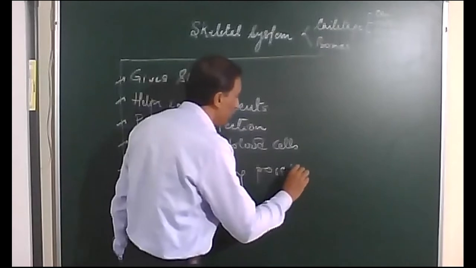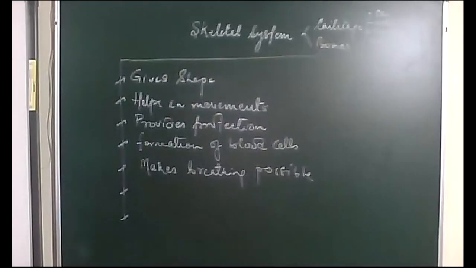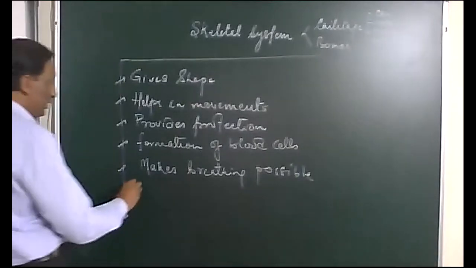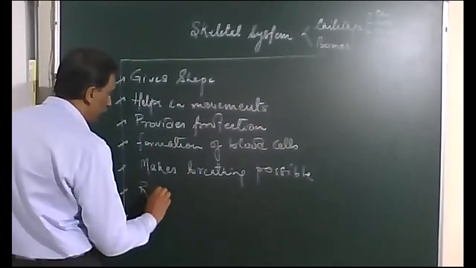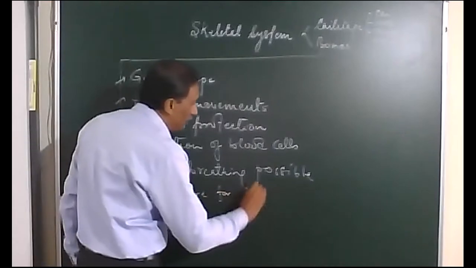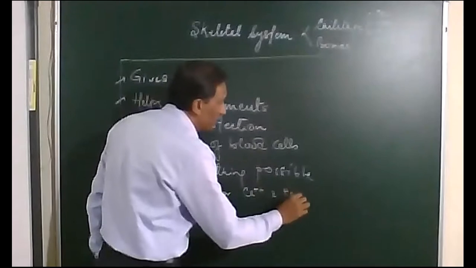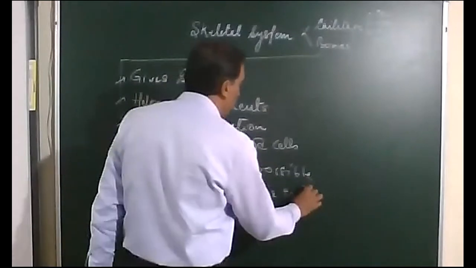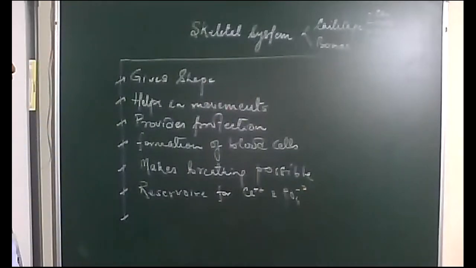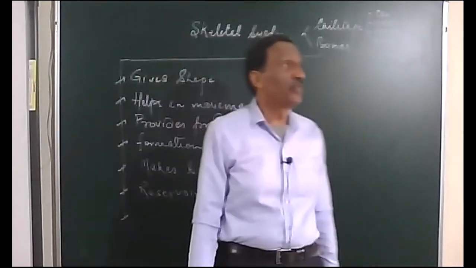Otherwise, it would never have been possible without the rib cage. The inhalation and exhalation would never have been possible. Then it is a reservoir of calcium and phosphate ions, PO4. So this is again an important function of the skeletal system. These are some of the important functions of our skeletal system.